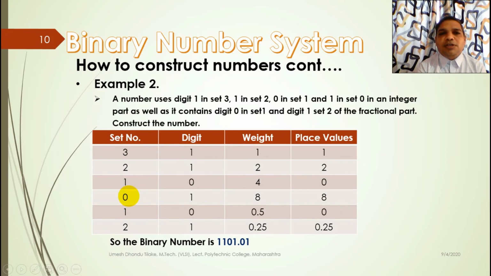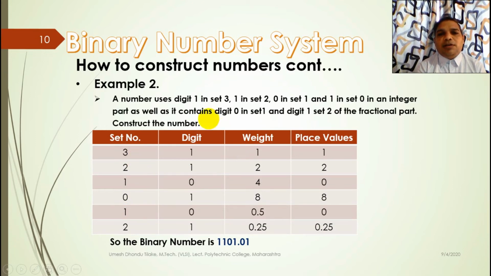So 0 is the center point, as we have discussed in the previous video decimal number system. We had considered the number line. 0 is the center point of a number line. If we go to the right direction of a number line, we get positive numbers. If we go to the left direction of a number line, we get negative numbers. So here 0 is the center point, and in the upward direction I have used the set numbers of integer part, and in the downward direction I have used the set numbers for fractional part.